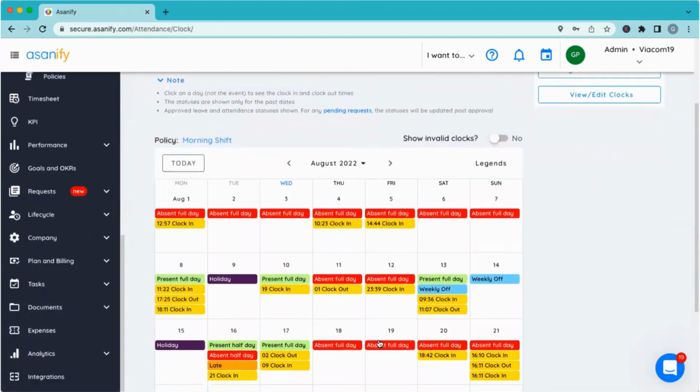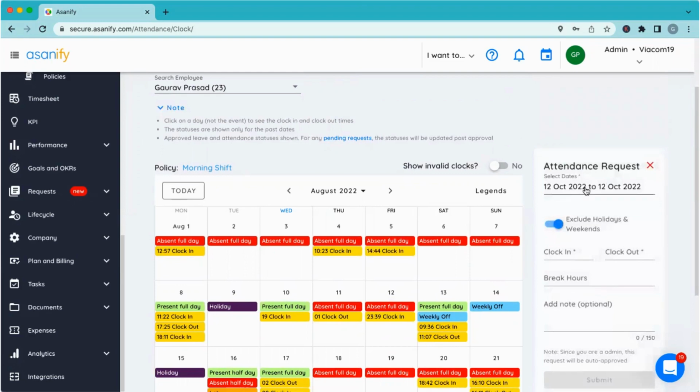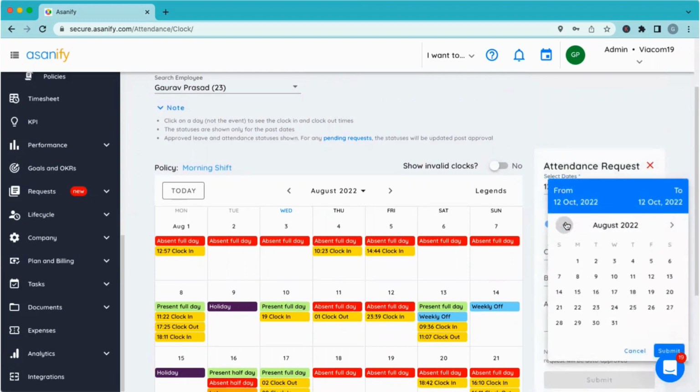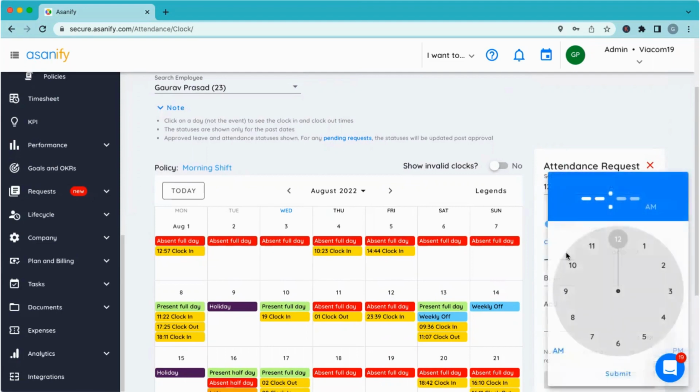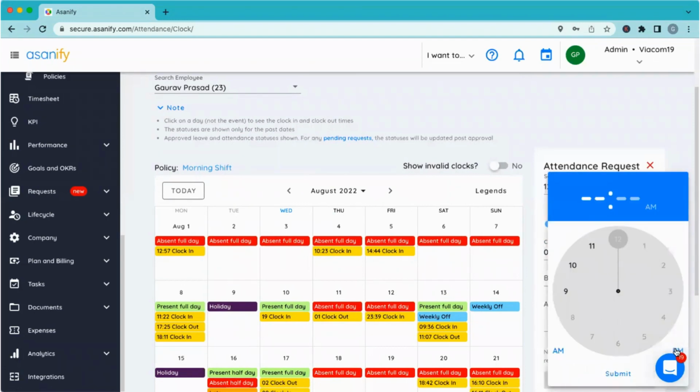Now, let's say hypothetically that on the 12th of August, I had clocked in at 11:30 at night and I forgot to clock out and I'm shown as absent. If I want to take a corrective action as an employee because I may have forgotten or the network was not working or I went out on a client meeting, I can simply regularize the attendance as well. Let's say if I do it for 12th of August, I can simply select the date and I can say that while the system is showing that I'm out, I had actually clocked in, I was in office at 9 a.m. and I had worked till, let's say, 6 p.m.